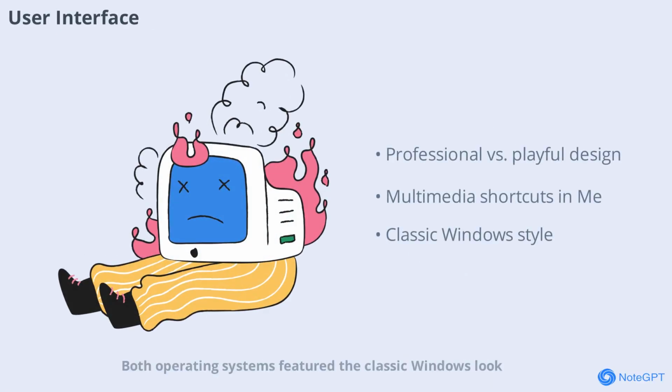Both operating systems featured the classic Windows look, but with subtle differences. Windows 2000's interface was clean and professional, reflecting its business focus. Windows Me, on the other hand, introduced brighter colors and more multimedia shortcuts, appealing to home users. These design choices influenced how users interacted with their computers daily, making each system feel tailored to its target audience.